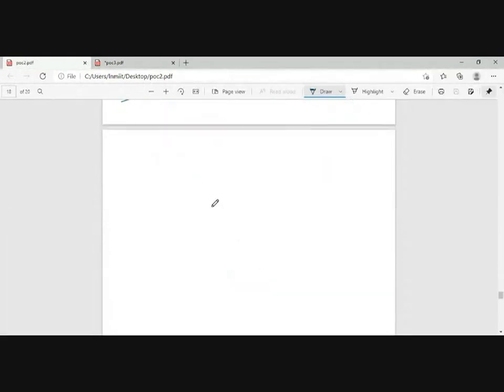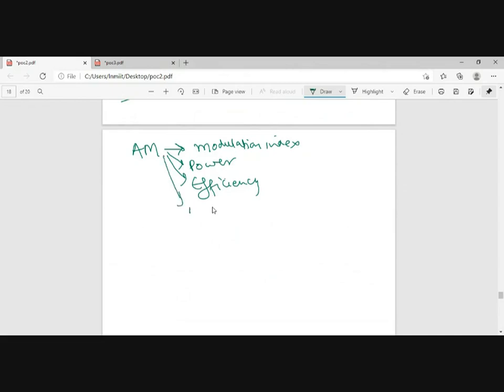So just summarizing what you have to learn in the first part, you have to learn the AM modulation. When you are using AM modulation, then you have to learn the relationship between modulation index, the power relationship, the efficiency, and then modulators and demodulators.